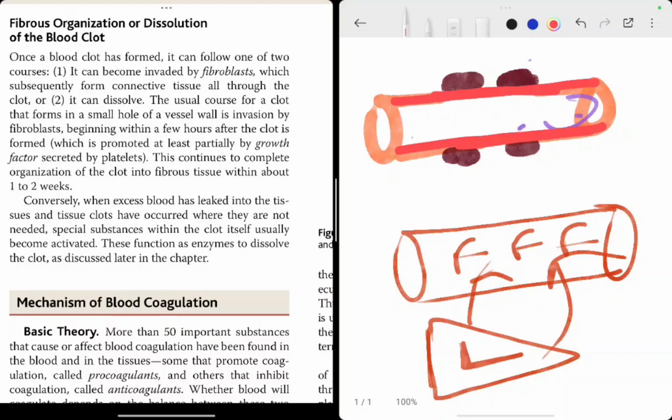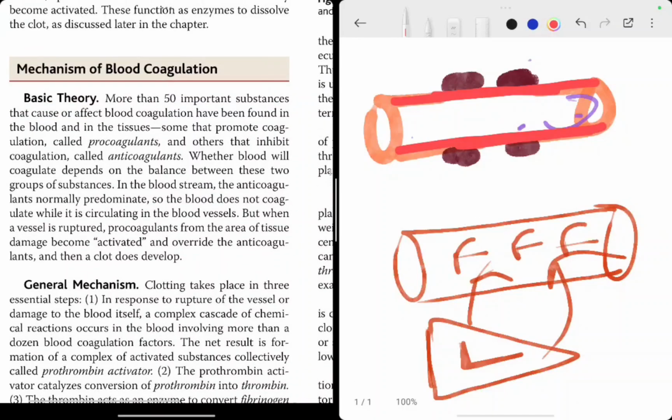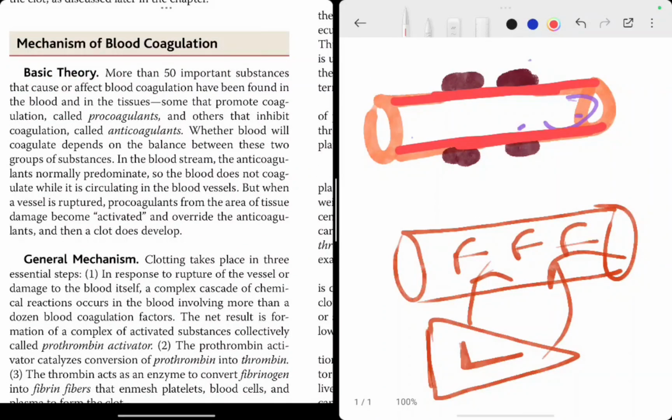Once a blood clot has formed, it can follow one of two courses. It can become invaded by fibroblasts, which subsequently form connective tissue all throughout the clot, or it can dissolve. Okay. Now let's see the mechanism of blood coagulation.